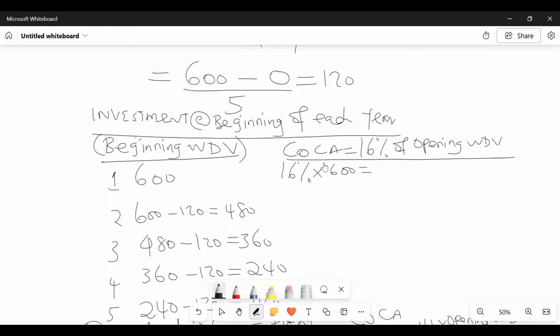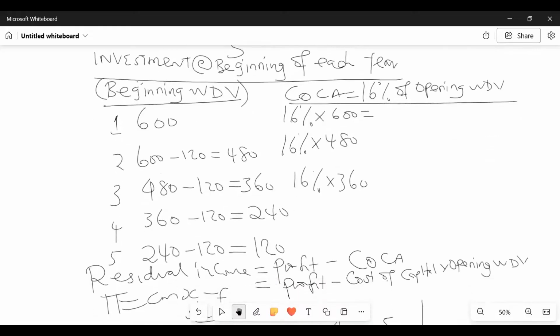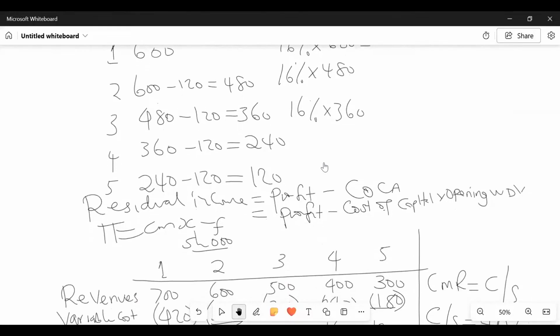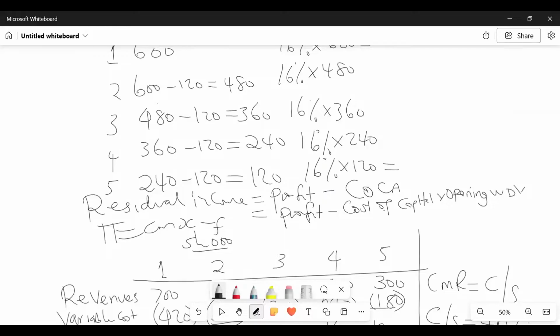Here it will be 16% year 2 times 480. Here it will be 16% times 360. Abracadabra. Life is good. 16% times 240. Then we have here 16% times 120. Like that.